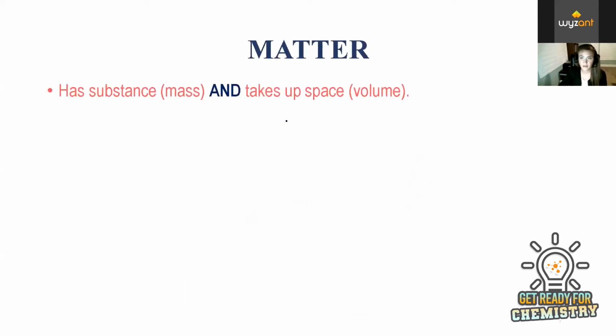So what is matter? Matter has to have two things. Matter has substance, which is considered mass, and it takes up space, which is considered volume. Substance is like actual atoms, the things in a substance. How many atoms are in that substance? That's essentially what mass is. And then there's the fact that it takes up space. So matter must have mass and volume to be considered matter.